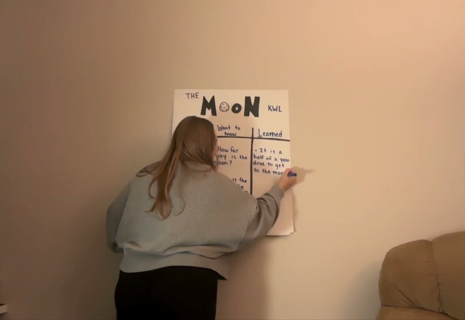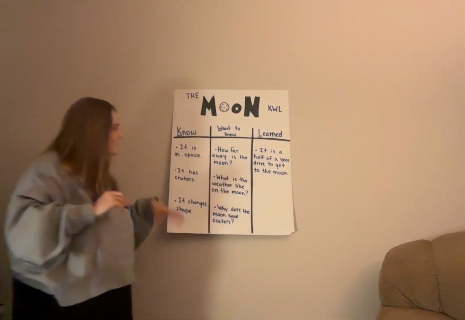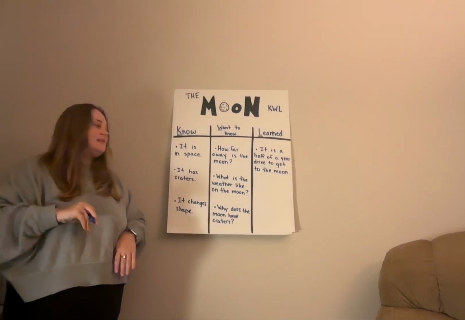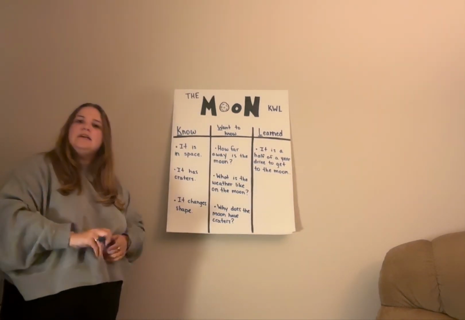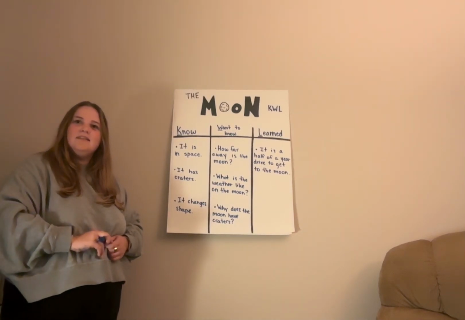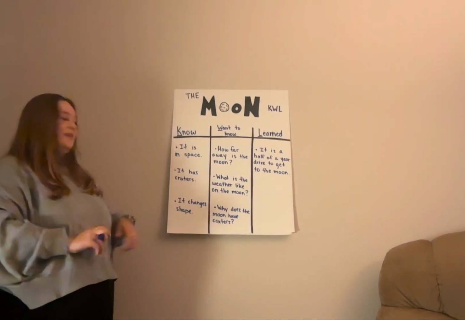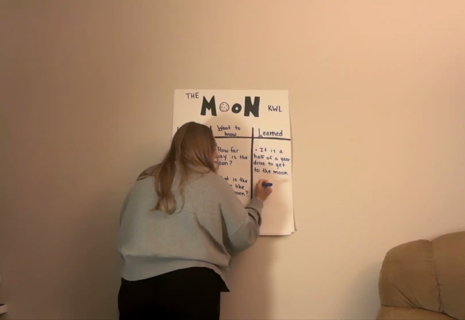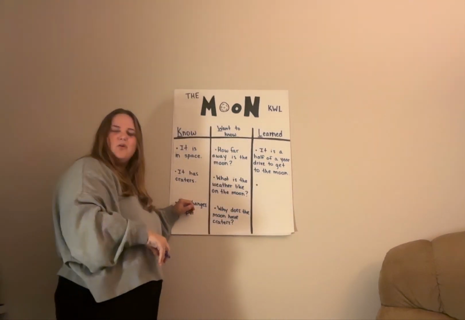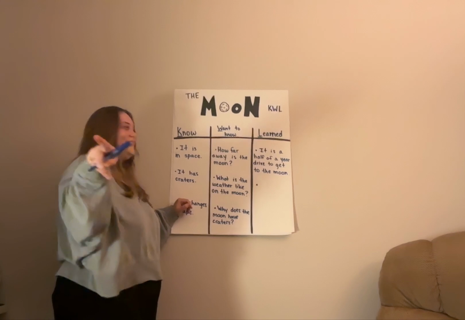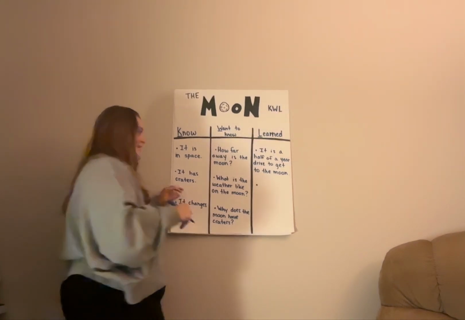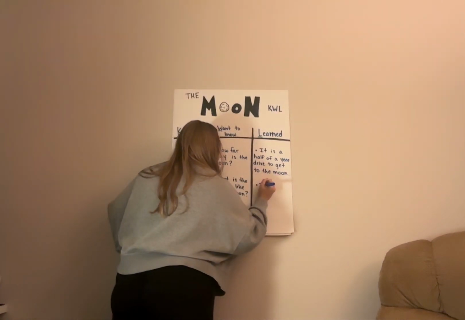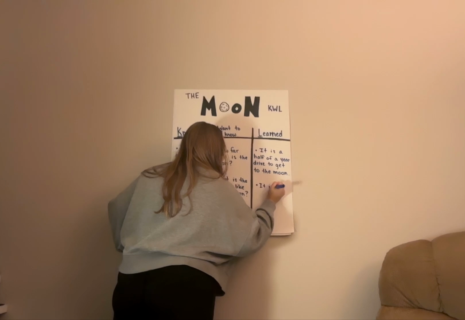All right, let's look at our next question. What is the weather like on the moon? What did we learn about that? It's hot during the day and cold at night. That's right. Why do we think that? Why do we think during the day it is hot instead of cold? Because the sun hits it. Great, great. So it is hot